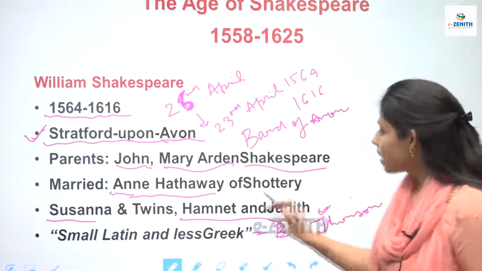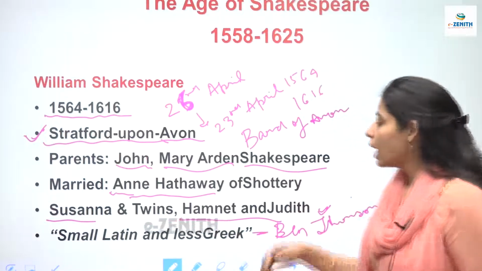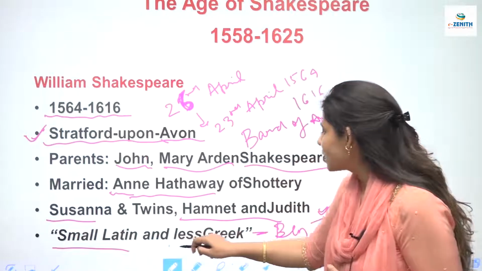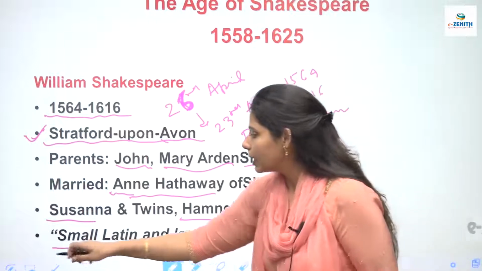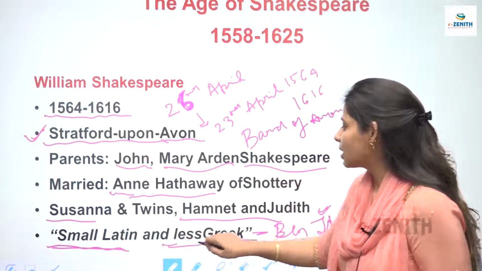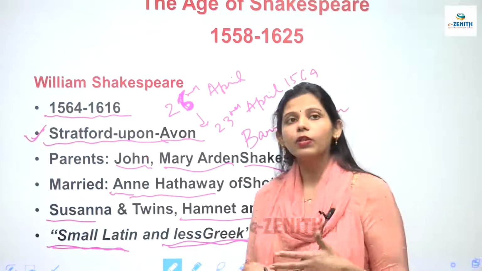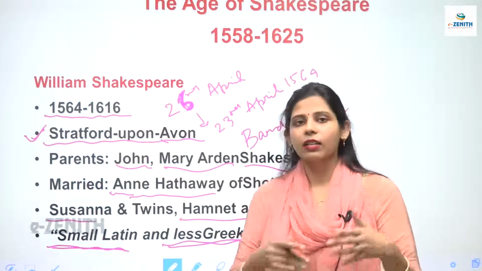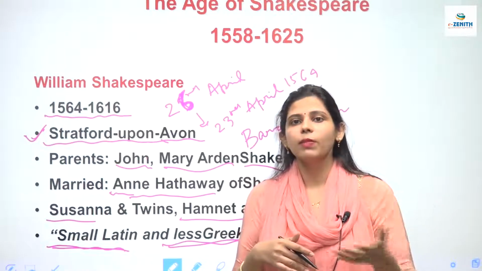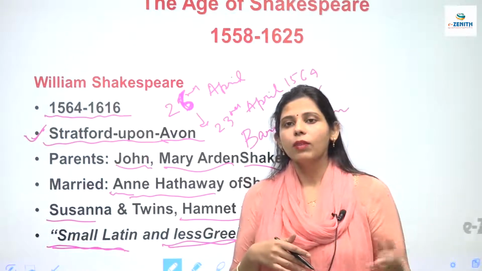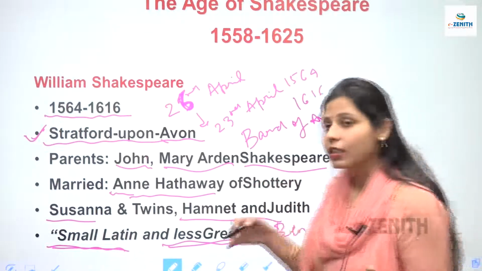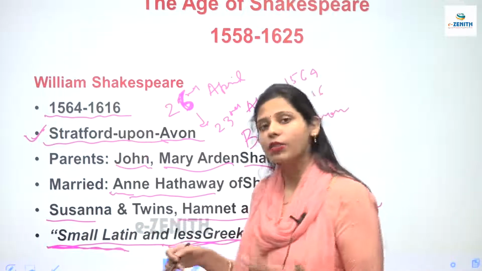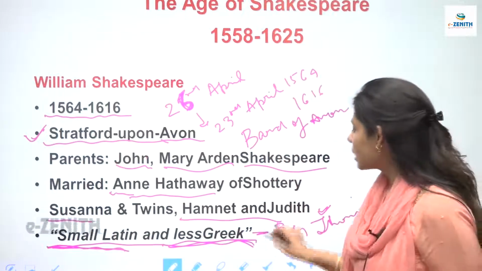He has said about Shakespeare, this is a quote and it can be asked in the exams also, that Shakespeare knew small Latin and less Greek. कि Shakespeare को क्या आता था? That he knew, उनको थोड़ी सी Latin आती थी and less Greek आती थी. And why did he say that? Because Shakespeare के जितने भी work थे, they were inspired by Greek and Latin, and he was writing about Italian society, Naples, Verona, and other places, right? So Athens, for example. So that is why Ben Jonson said that he knew small Latin and less Greek. Clear? So these lines are said by Ben Jonson.